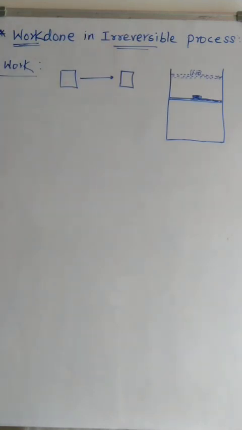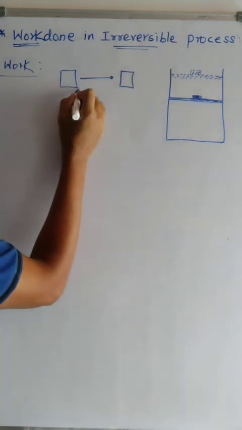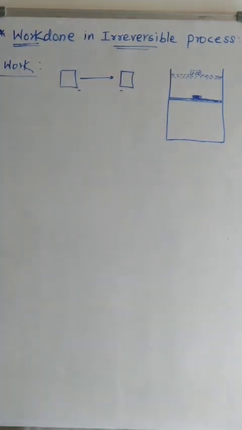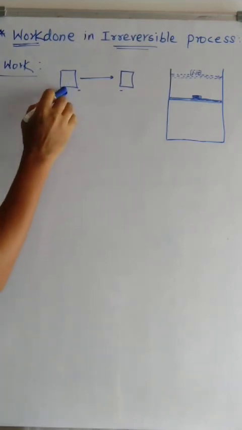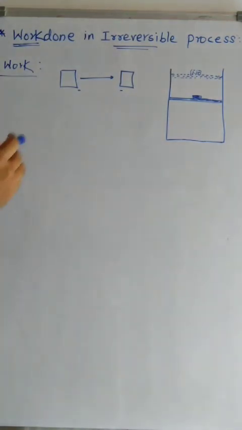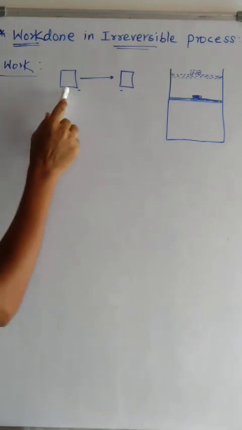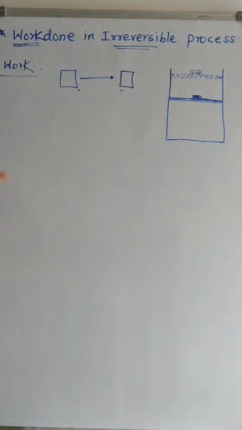You are applying force on this object to push it from this place to this place, means you are transferring your energy in the form of force on this object to travel some distance. Then only you can say work is done, whether on the system or by the system.